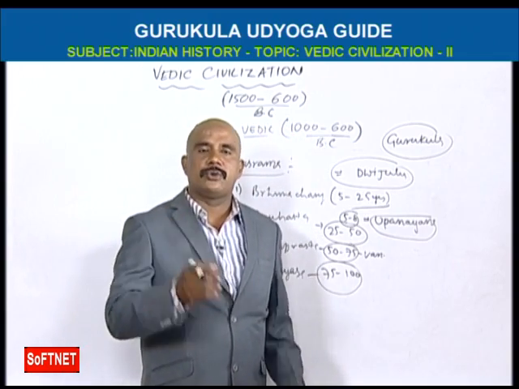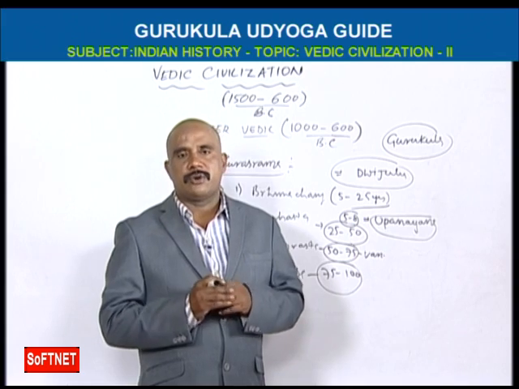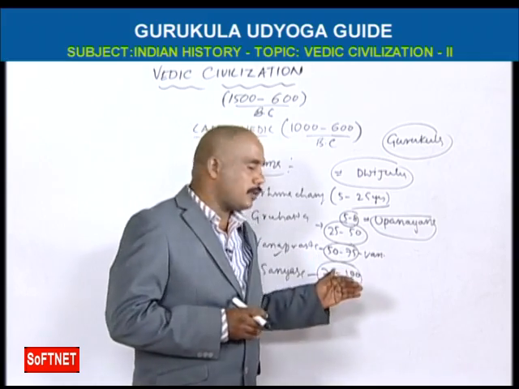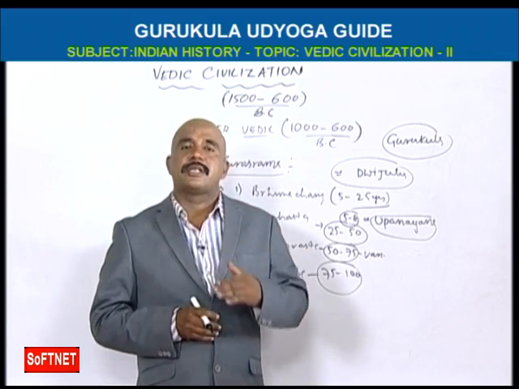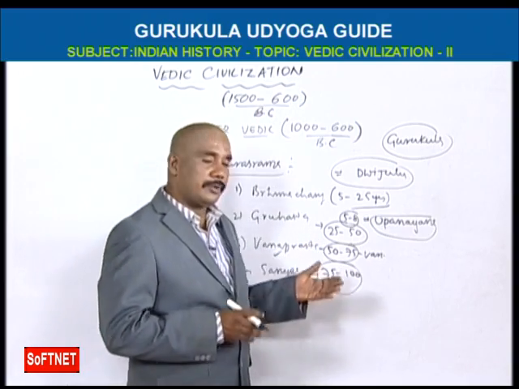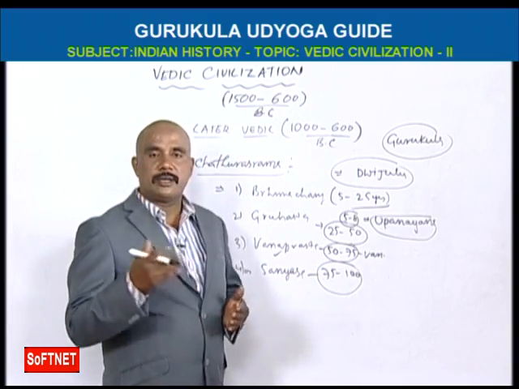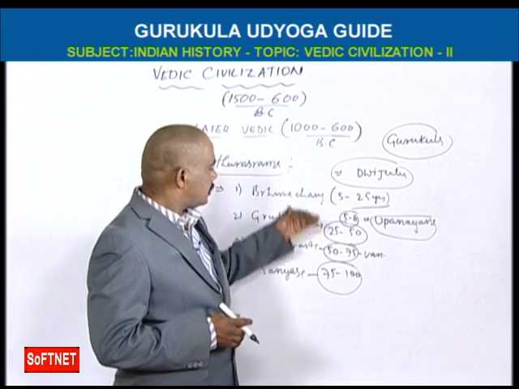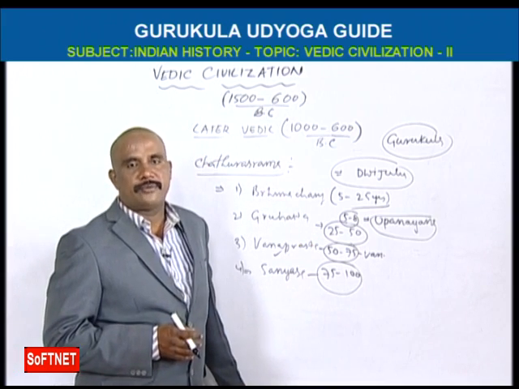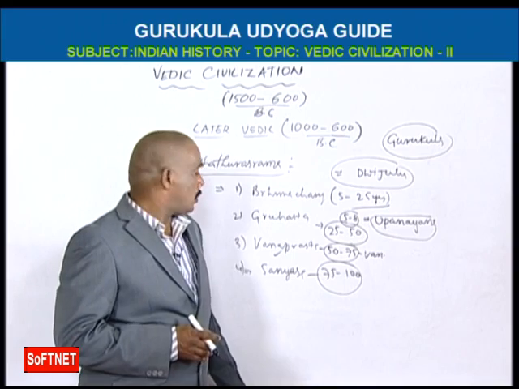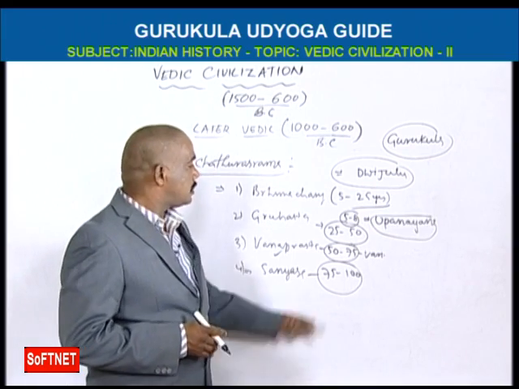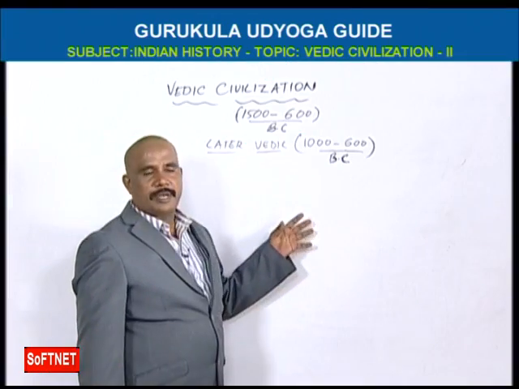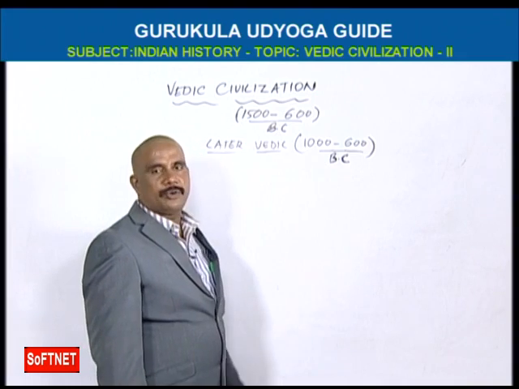They have to do sacrifices. They have to do the fastings. That's why from 75 to 100 years, it is Sannyasa life. Before 100, they may die there. That's why these are the classifications of human life: Brahmacharya, Grihastha, Vanaprastha, Sannyasa. This was entered in the later Vedic period. We have completed the stages of human life.